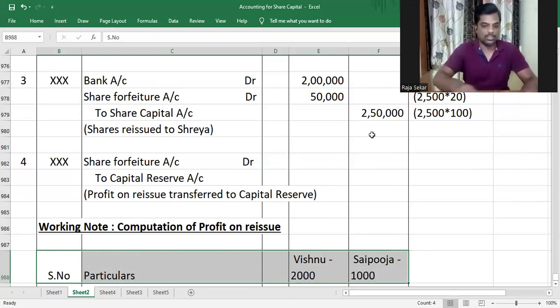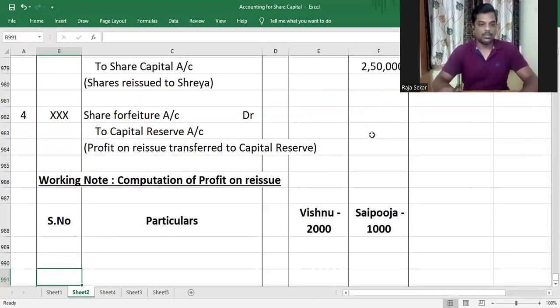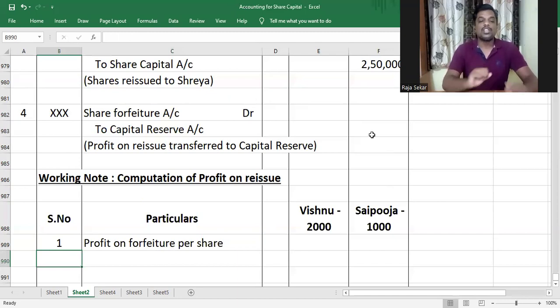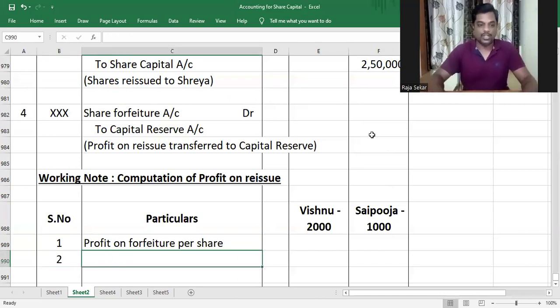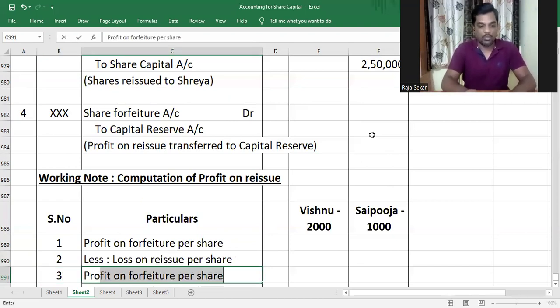Voltage AM, voltage AC. All right. So that's the heading for the working note. The first thing in the working note would be the profit on forfeiture per share. You see, my dear children, what is profit on reissue that has to be transferred to capital reserve? It is profit on forfeiture minus loss on reissue per share, and that will give you the profit on reissue.